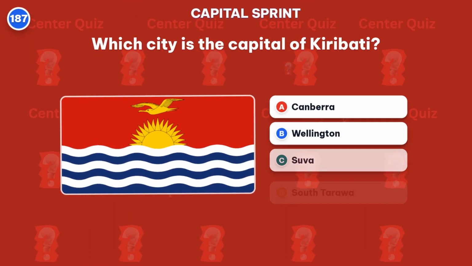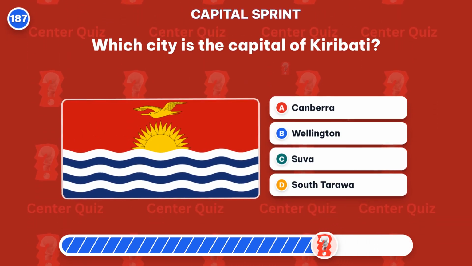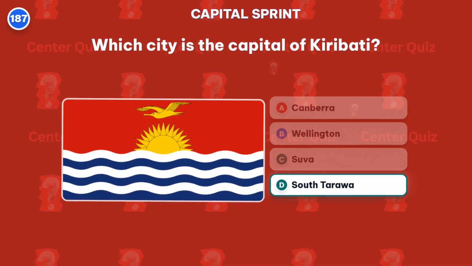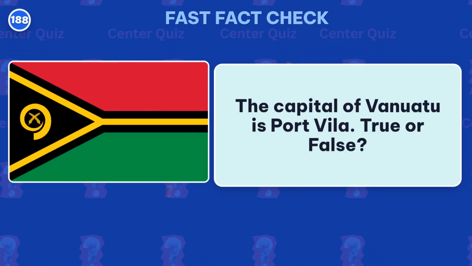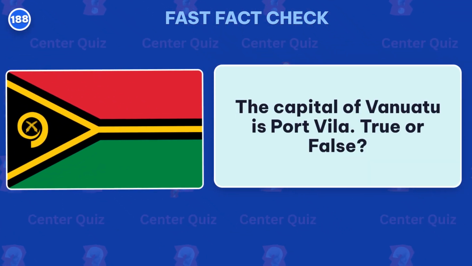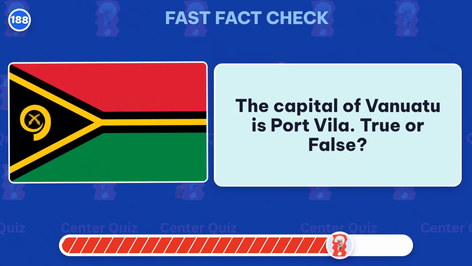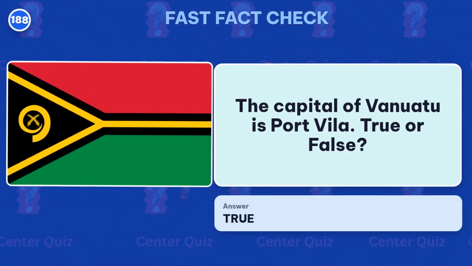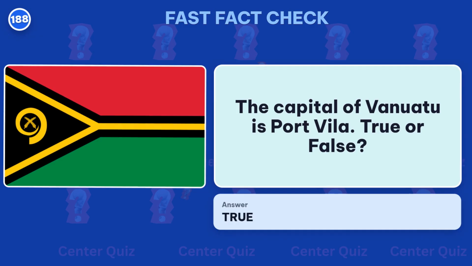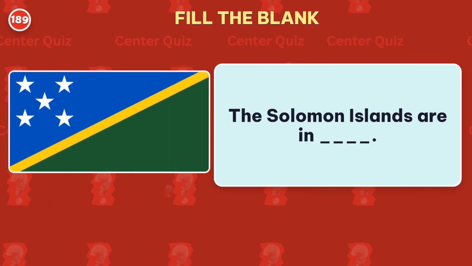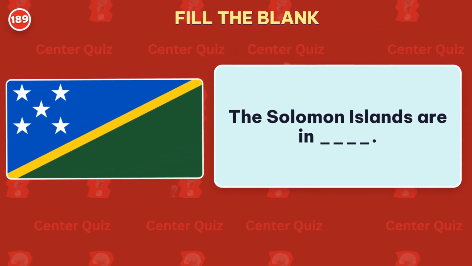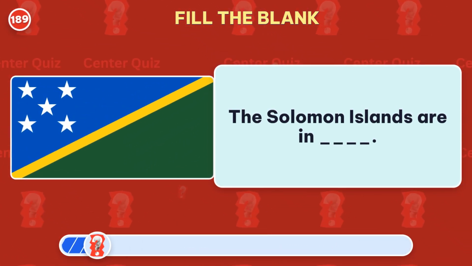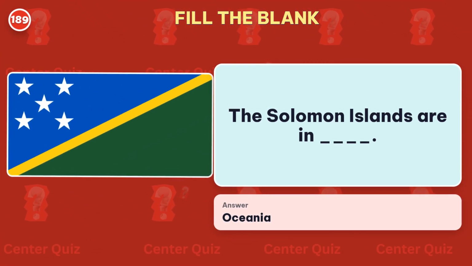Which city is the capital of Kiribati? Answer: South Tarawa. The capital of Vanuatu is Port Vila. True or false? True. The capital is Port Vila. Fill in the blank. Which continent are the Solomon Islands in? The missing answer is Oceania.